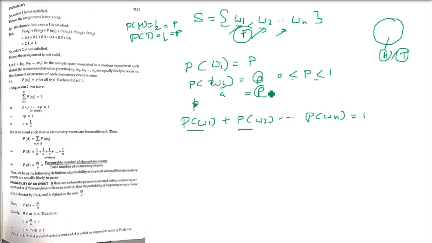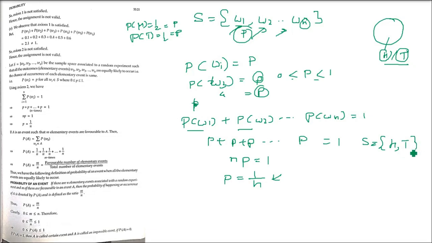But we know that P(W1), P(W2), all these probabilities are P because they are equally likely. For example, we saw this in head and tail. So this is P, this is P, this is P, all are P. And these are n times because there are n elementary events. So this is going to be nP equals 1. So what is the probability? The probability is equal to 1 by n. This is what you have to learn, that 1 by n is the probability when all the events are equally likely. So the sample space is head and tail. How many elementary events are there? Two.